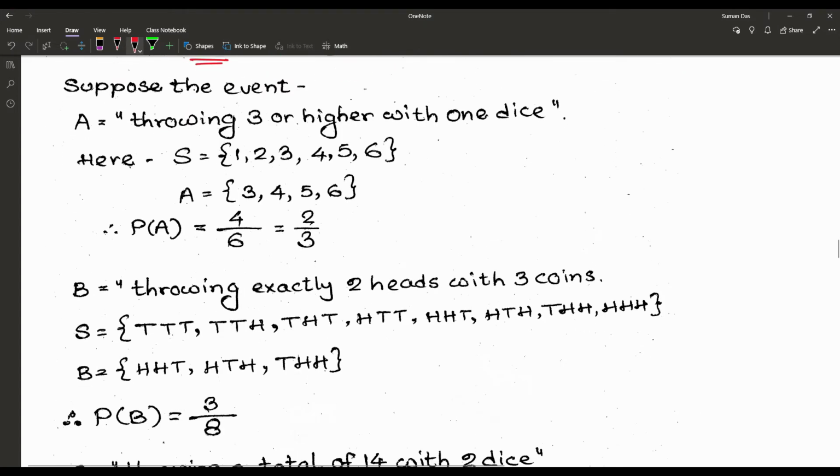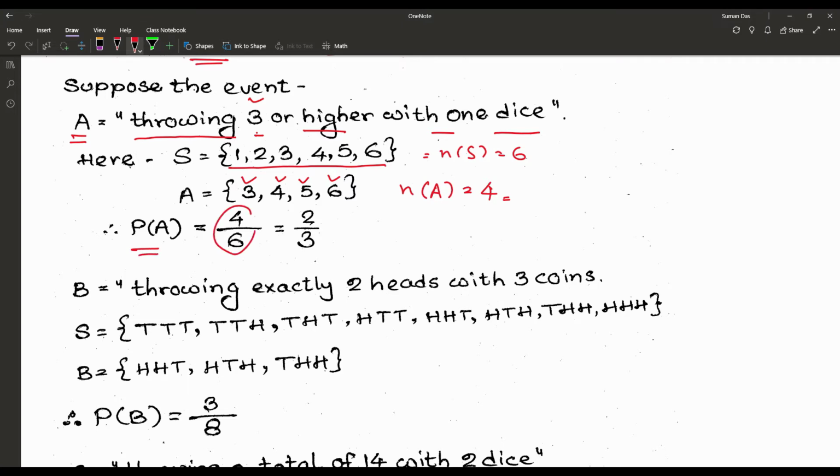So suppose we are proceeding with an example. Suppose the event A is throwing 3 or higher with 1 dice. According to the experiment, we have the sample space 1, 2, 3, 4, 5, 6. That means n of S is equal to 6. Now the event is giving us 3 or higher, so we may get 3, 4, 5 or 6. So n of A is equal to 4 sample points. That means cardinal is 4. So the probability is equal to 4 by 6, which is equal to 2 by 3.